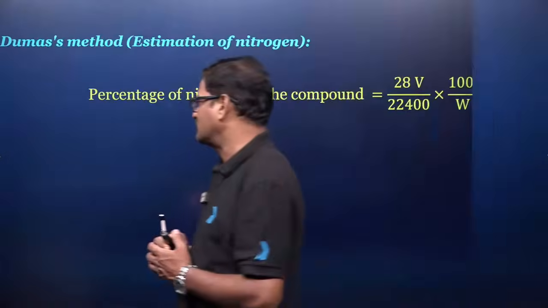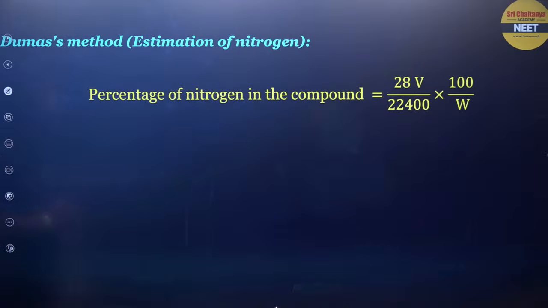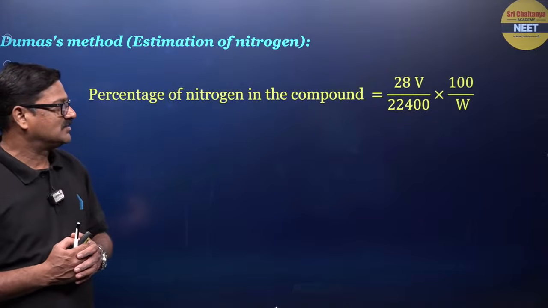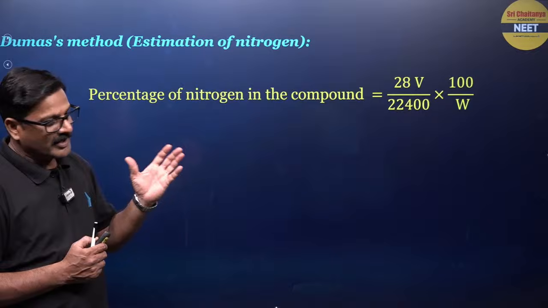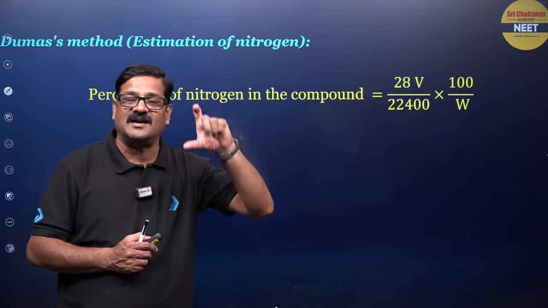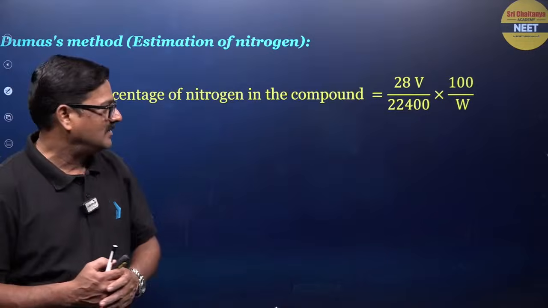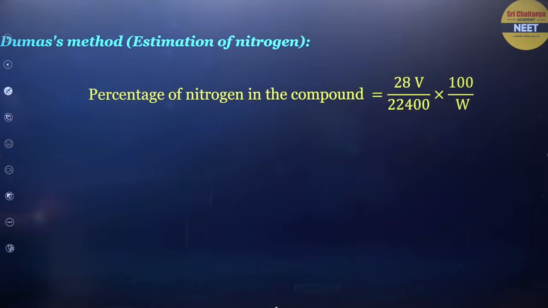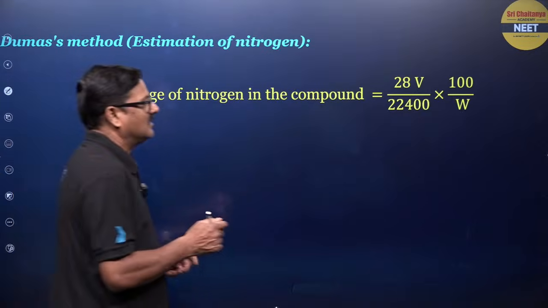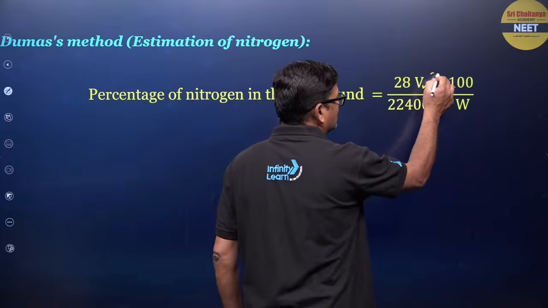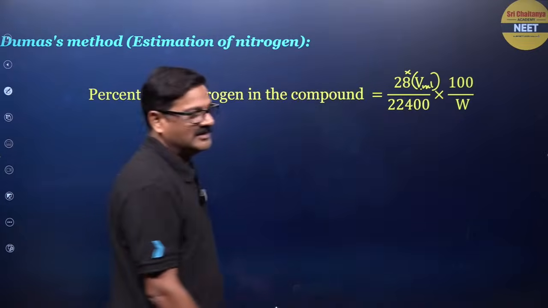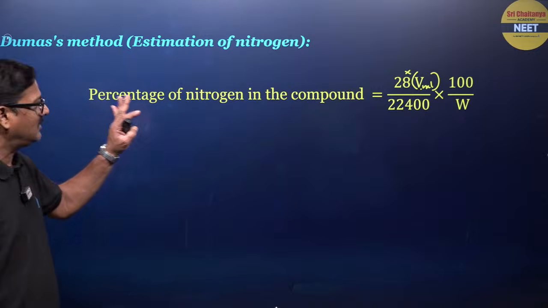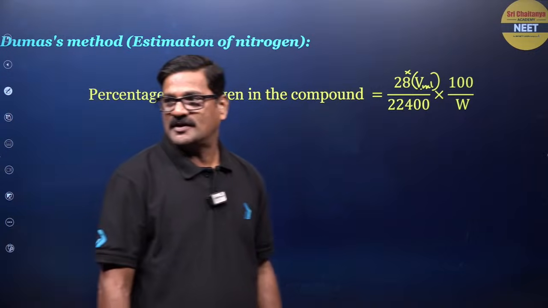So the calculation comes like this: the percentage of nitrogen in the compound is 28V by 22400 into 100 by W, W being the weight of the compound, and V in milliliters of the standard alkali that is used. And for the estimation of nitrogen by the Dumas method, V milliliters of the nitrogen gas, into 28 by 22400 into 100 by the weight of the compound. This is the formula to calculate the percentage of nitrogen by the Dumas method. Fine.